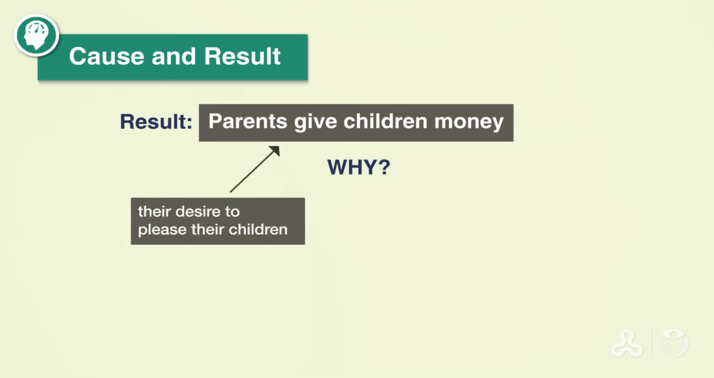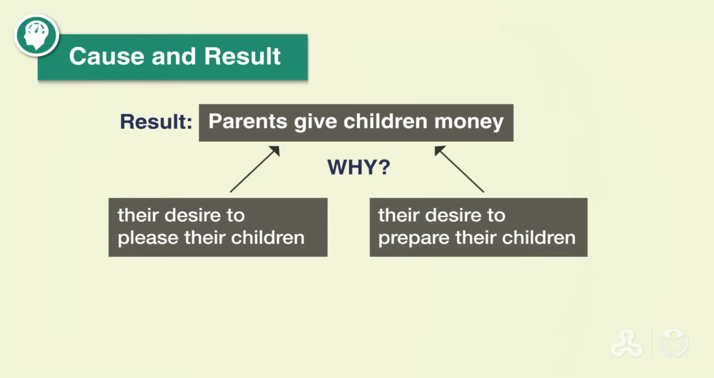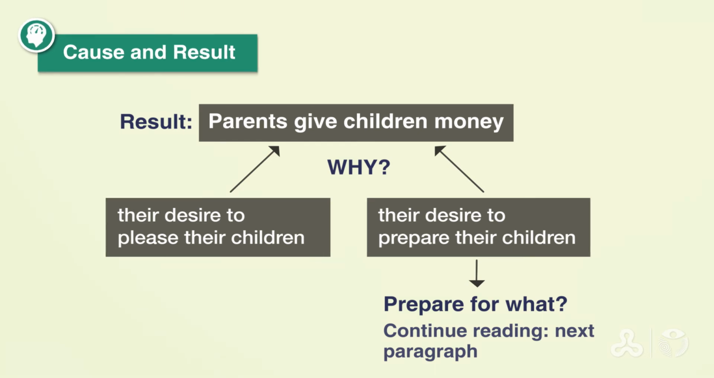Why? So in the text it said here, the desire to please their children. הם רוצים לרצות את הילדים, שיהיה להם טוב. Okay? And the other reason is that parents have a desire to prepare their children. הורים רוצים להכין את הילדים שלהם. עכשיו, הסיבה הזאת היא לא ממש ברורה. Okay? So the question here is, prepare children for what? למה הם רוצים להכין את הילדים? Now, we're going to keep on reading to try and understand what parents are trying to prepare their children for.